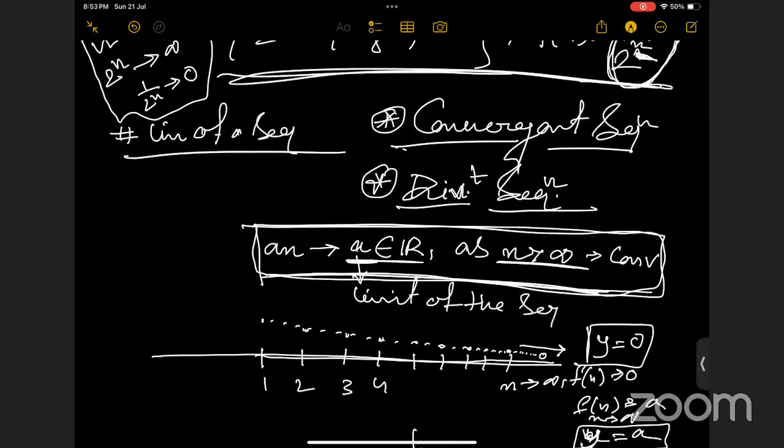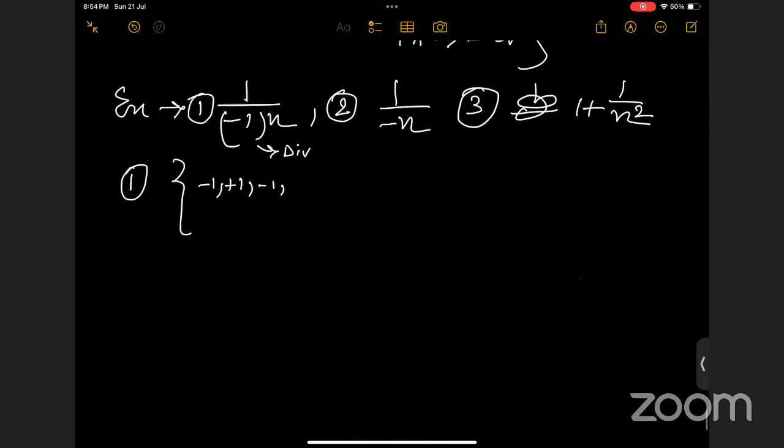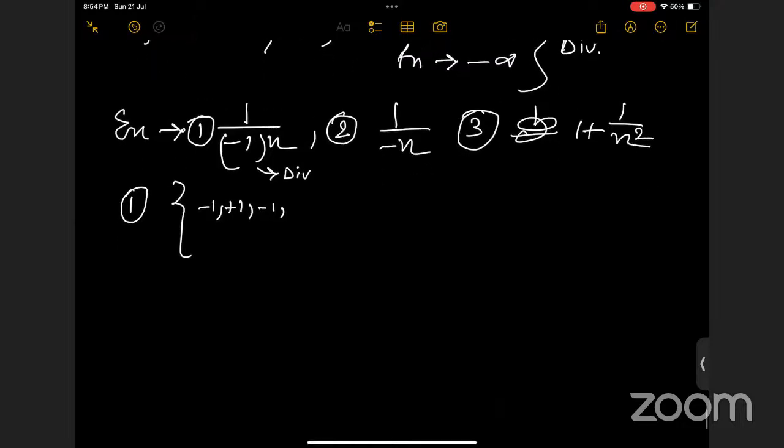Okay. Meaning, whatever number is in front of the limit, consider that as the answer; it is not confirmed that it will be 0 only. So in this sequence, we can see this is +1, -1, and so on. So basically, is it tending to some number? No ma'am. If we take n even, it will be positive, and if we take odd, it will be negative. Yes. For n even it's +1, and for n odd it is -1.